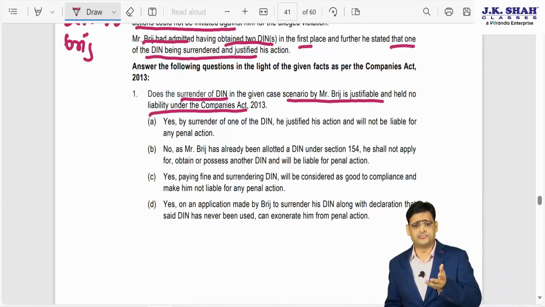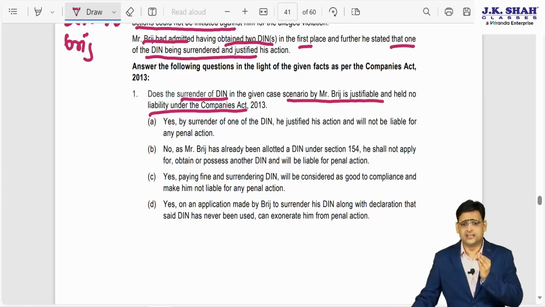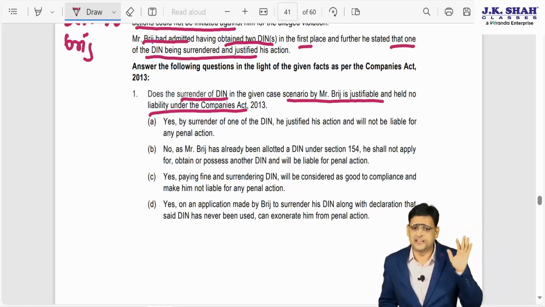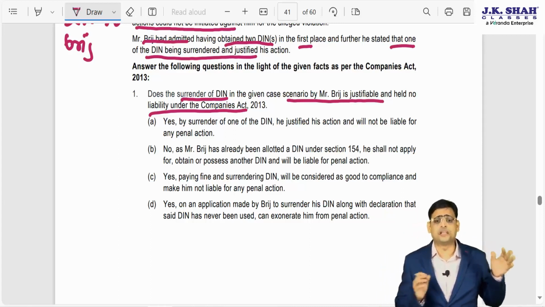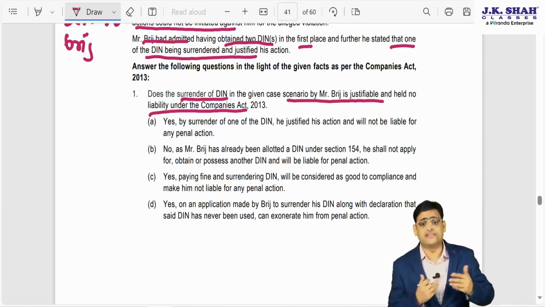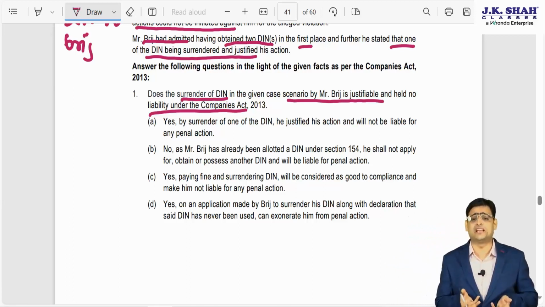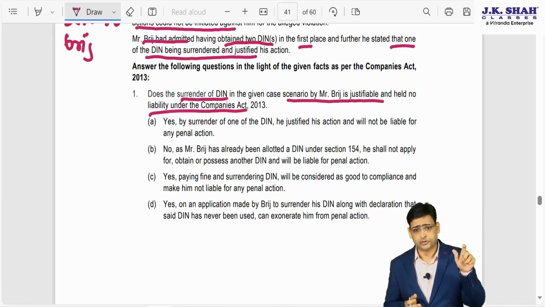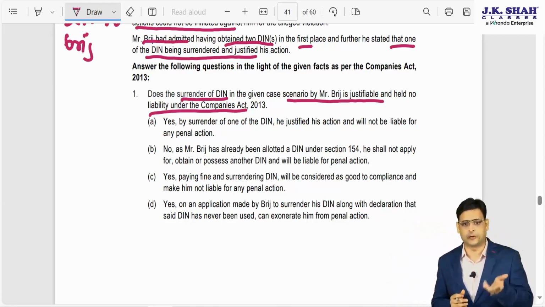I picked up one person, I have beaten him very badly. Now I put that person in hospital as compensation. So does it mean I will not be penalized? I will definitely be penalized. Here, Mr. Bridge has had 2 DINs for a good amount of time. So now he will be liable for penalty for sure.